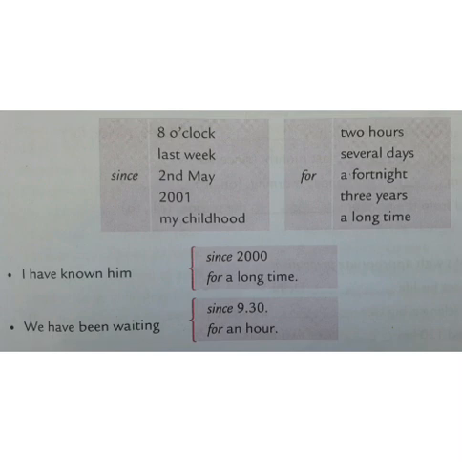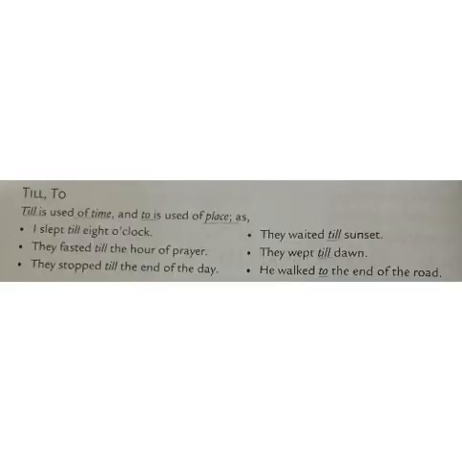Now the next prepositions, till and to. Now see, till is used for time, and to is used for place. With the help of examples you can understand. Again I'm repeating, till is used for time, and to is used for place. Example number 1 is I slept till 8 o'clock. Okay, till 8 o'clock. So till is for time. Next example, they fasted till the hour of prayer.